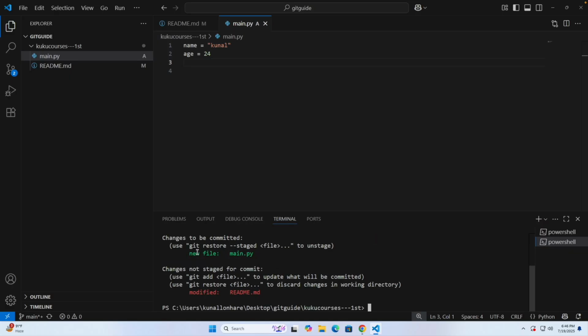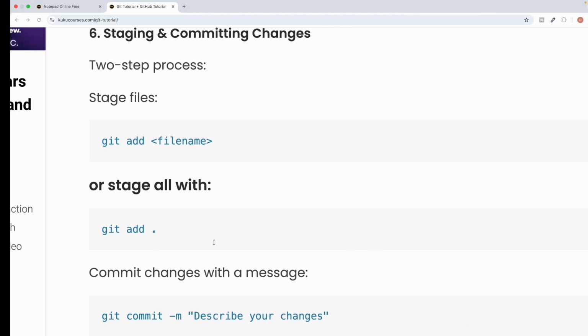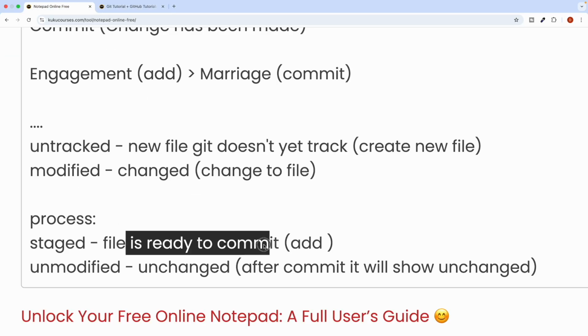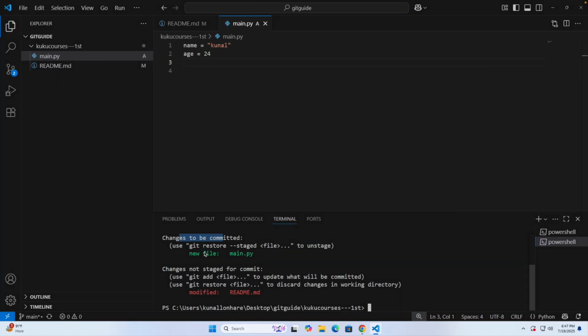Now you will see changes to be committed. That means this main.py file has gone through the procedure of stage, where the file is ready to commit. As you can see here, changes to be committed. But we still have this modified readme file, which has not happened yet. So for that you can do the same thing. You can write git add and then the file name, which is readme.md, right?